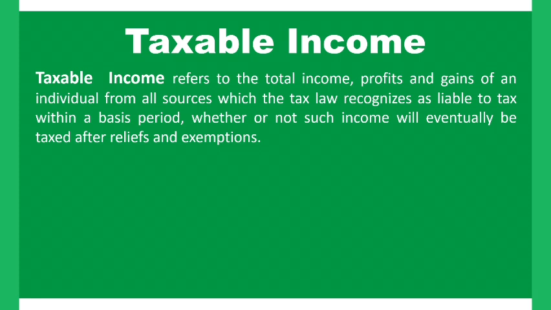So it is taxable at the beginning, but by virtue of falling within the threshold of 800,000, it is exempted from tax. Such income is not eventually being taxed, and as a result, we call it statutory exempt income. That's why they said whether or not such income will eventually be taxed after relief and exemptions.